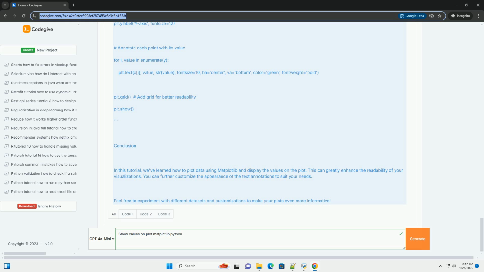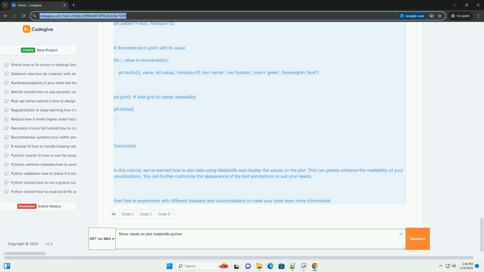Explanation of the code. 1. Importing Matplotlib. We start by importing the pyplot module from Matplotlib. 2. Sample data. We define our x and y data points. 3. Creating the plot. We plot the data using plt.plot. The marker equals o argument adds circular markers at each data point for better visibility. 4. Adding titles and labels. We set the title and axis labels for clarity.